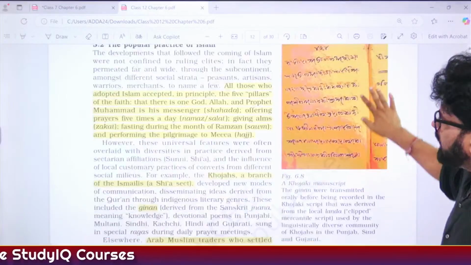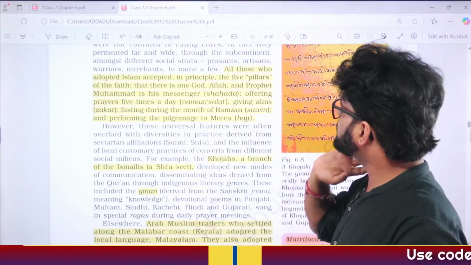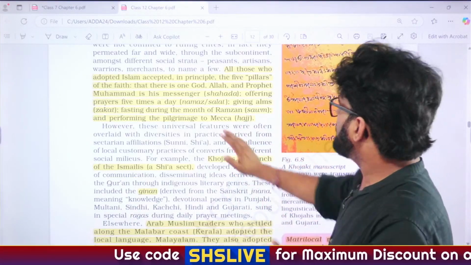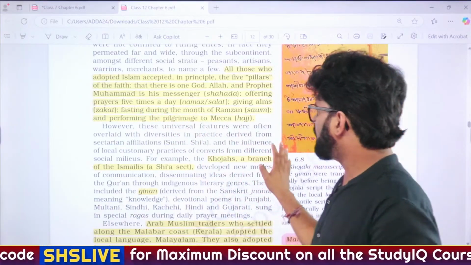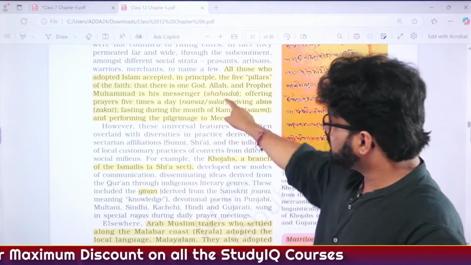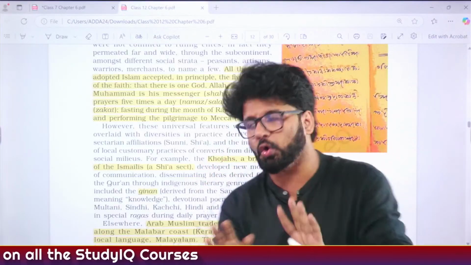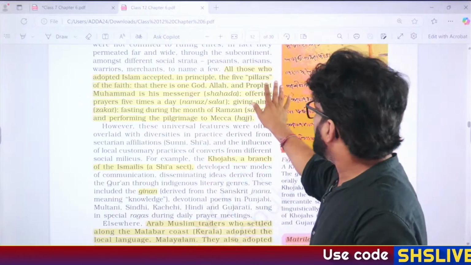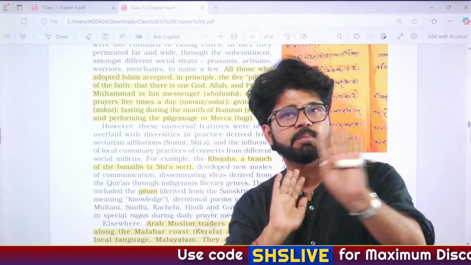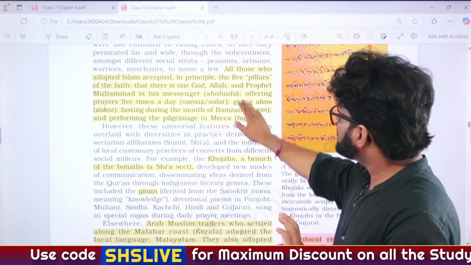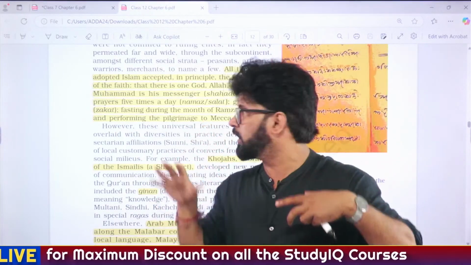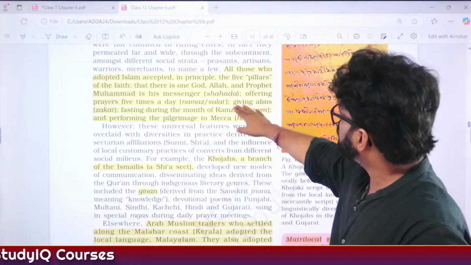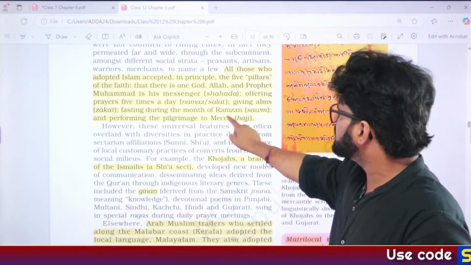Popular practice of Islam. Here there are certain things written by NCERT, and the terms are important. Namaz, many people know, but Salat is the other name of namaz, that also you have to remember. Shahada, what is it? Allah and Prophet Muhammad are not the same, NCERT is saying that. There are 5 pillars. There is one God. Who is that God? Allah. And Prophet Muhammad is his messenger. So they are not one and the same. Also differentiate Quran and Hadith. Quran is the word of Allah. Hadith are the things or anecdotes related to the life of Prophet Muhammad. So this is Shahada, offering prayers, that is namaz and salat, giving alms, zakat.